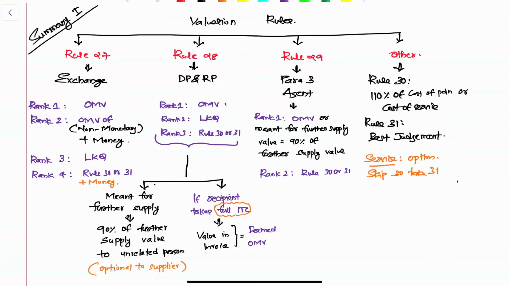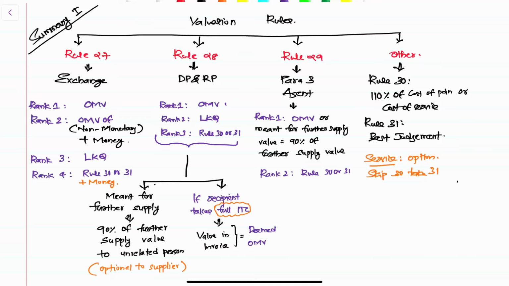Rule 27, 28, 29, and other. Rule 27 is applicable to determine value in the case of an exchange. Rule 28 applies to transactions between distinct persons and related persons. Rule 29 is something we've already discussed, which is para 3. Rule 30 talks about 110% of cost, or cost of production, cost of acquisition, or cost of service. Rule 31 says best judgment. You go and surrender to the assessing officer.